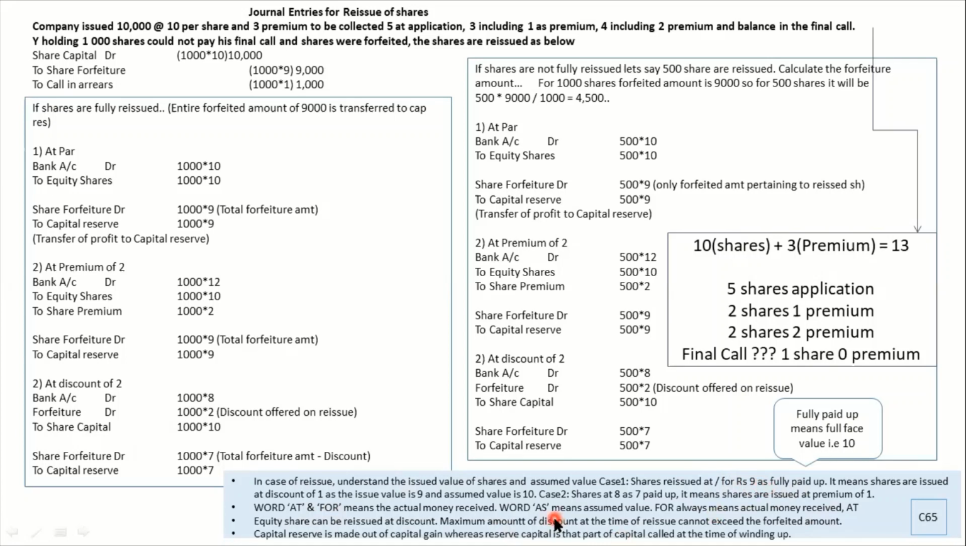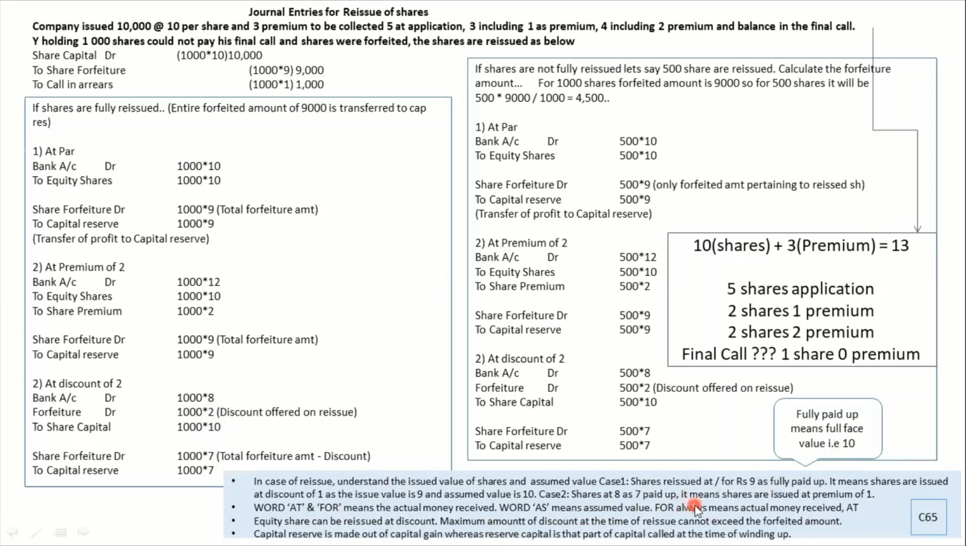So you received 9 rupees. The word as means the assumed value. You are assuming it as fully paid up. Fully paid up means the full 10 rupees of the nominal value is paid. So you assume something as 10 but give at 9. So you're giving at discount. So this is where the word discount comes, and we understand it with the keyword.